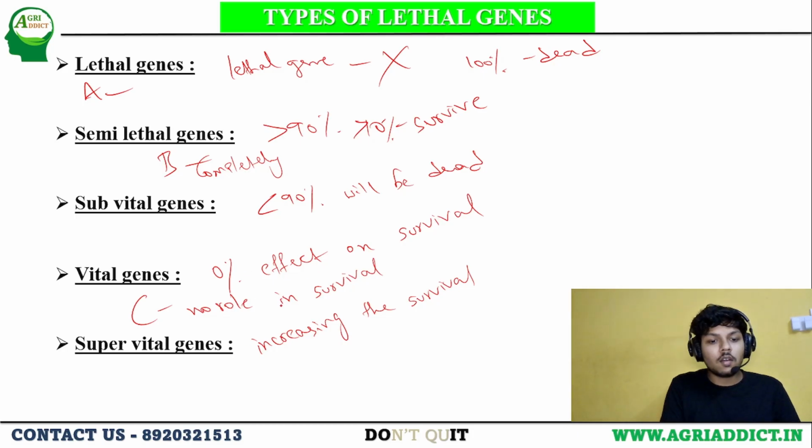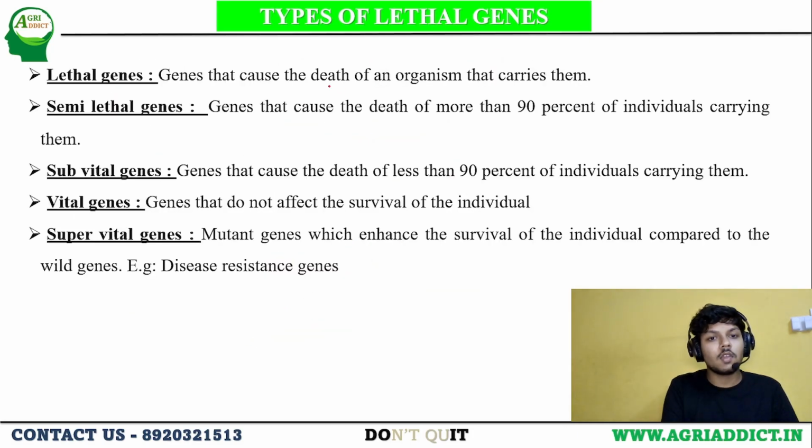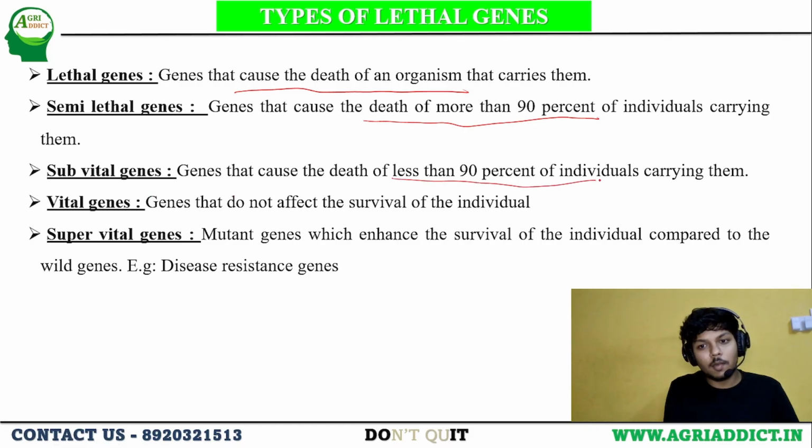You can see lethal means cause the death of an organism. Semi-lethal means death of more than 90% of the individuals. Subvital means less than 90% of the individuals die. Whereas vital genes, no effect. Super vital genes increase the chance of survival.